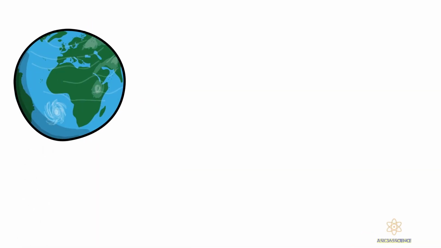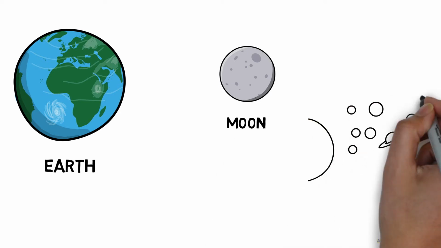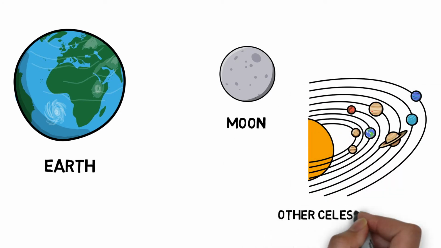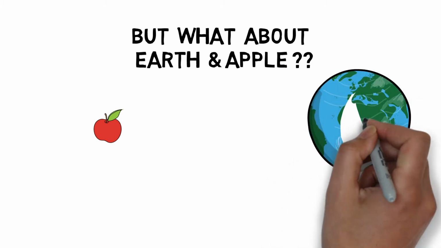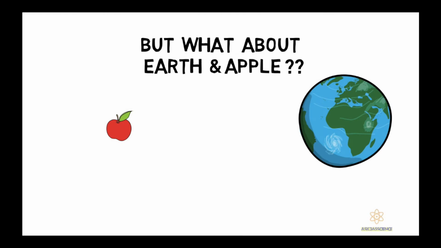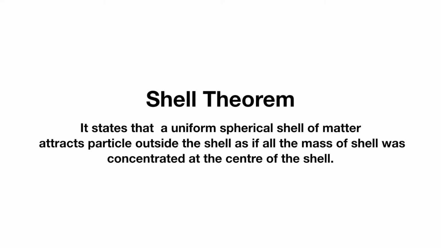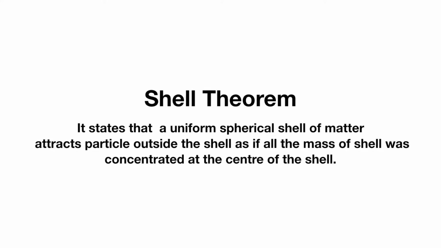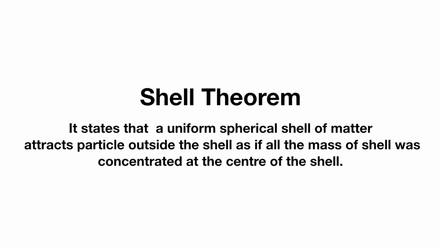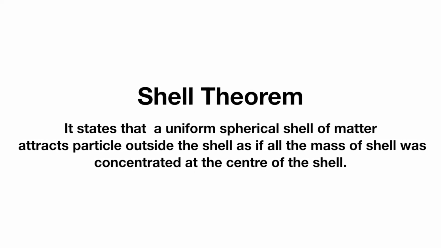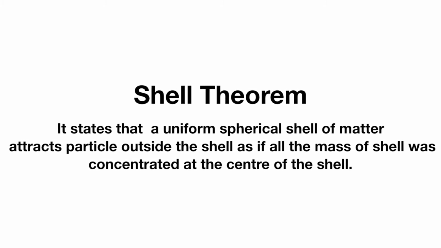Newton's law of gravitation strictly applies on particles only, yet we apply it to Earth and the Moon and other celestial bodies. You might be wondering what we are talking about right now. Now let's see the case of the apple and the Earth. From the perspective of the apple, Earth is a huge globe. So Newton also explained a shell theorem. A uniform spherical shell of matter attracts a particle that is outside the shell as if all the shell mass were concentrated at its center. Now we can assume Earth is made up of infinite spherical shells, and now you can relate why we treat them as particles.